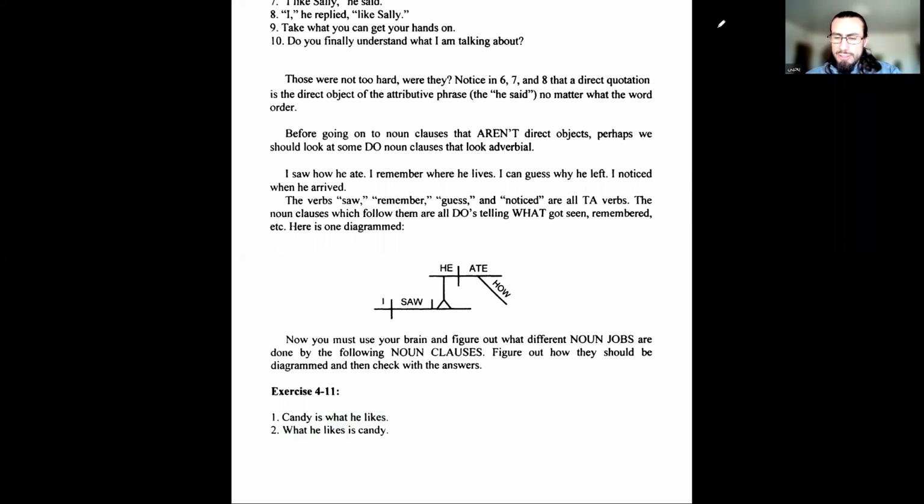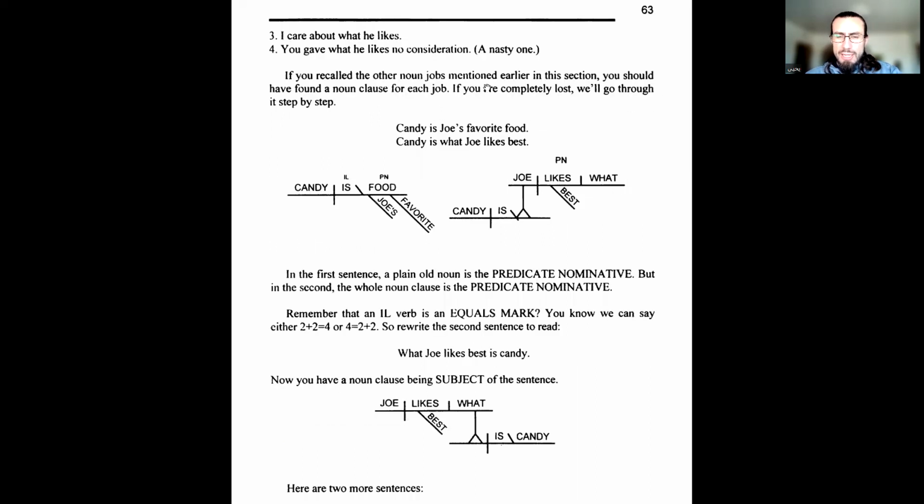And then moving on, I care about what he likes. Okay, about, what kind of word is about? Preposition. So then we have a prepositional phrase. Object of a preposition, which is the noun clause. Because the object of a preposition is a noun job, here we have a noun clause because it's in the same place as the object of the preposition.